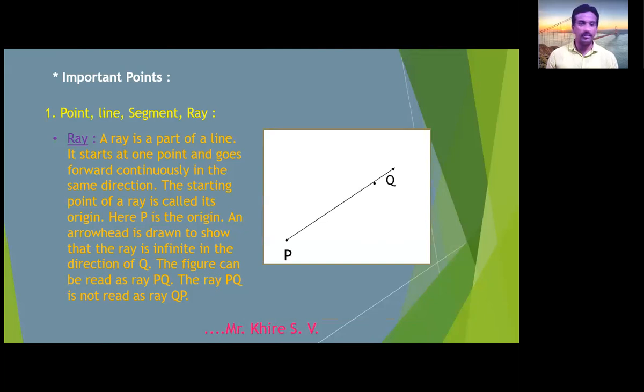A segment we can read as segment PQ or segment QP, but the ray cannot be read like this on both sides, because here P is the origin of the ray and P is the starting point. Therefore, we have to read ray PQ only. We can't read this as ray QP. This is a part of a line. We can extend point Q on only one side. We can't extend point P. Got it, all of you?